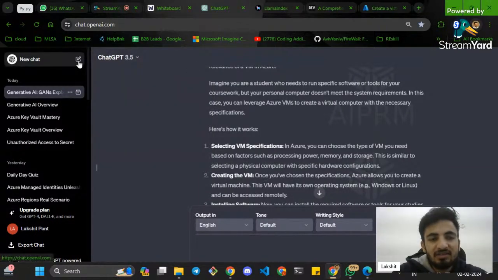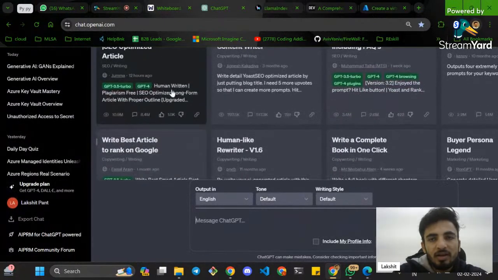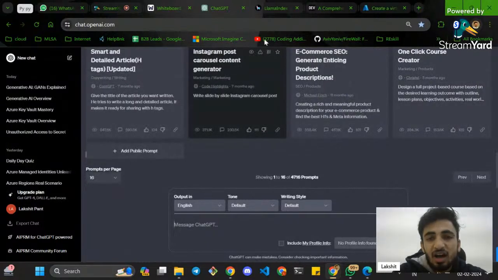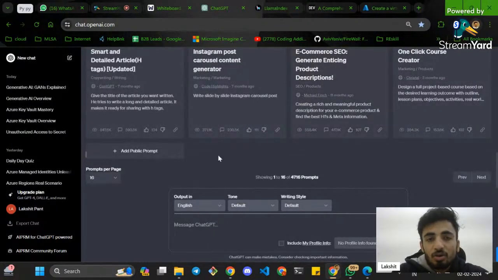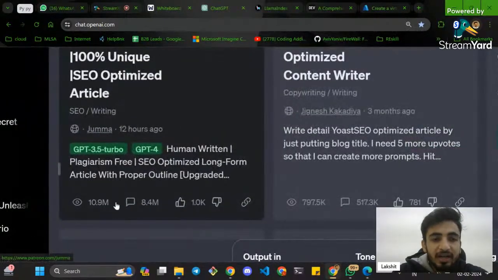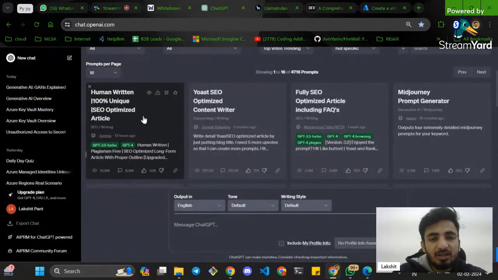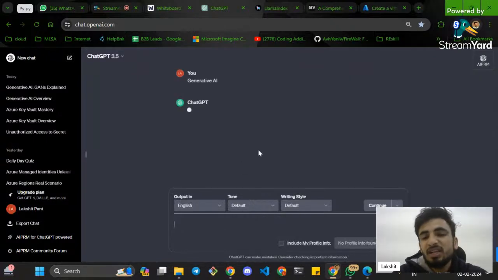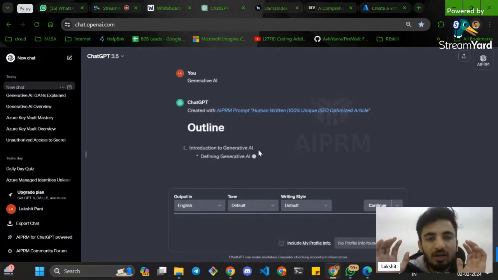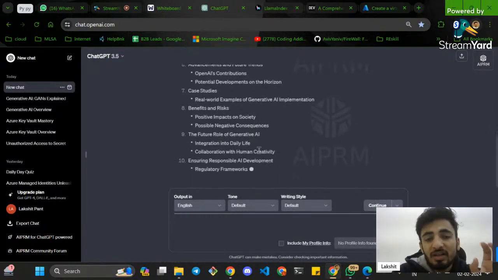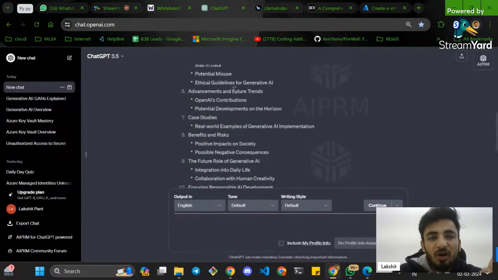But if you see, there is something different with my ChatGPT. You can see these templates right over here. What are these templates? These are prompt templates. This prompt template has been written by someone named Zuma and has been utilized by 10.9 million people. Click on this, write your keyword, generative AI, and it will give you content without any plagiarism, without any copied content.